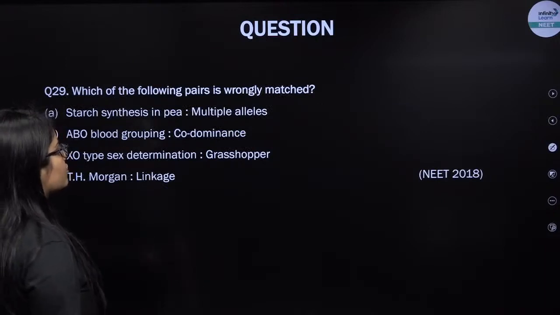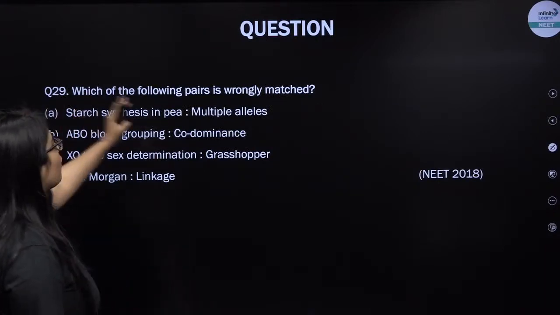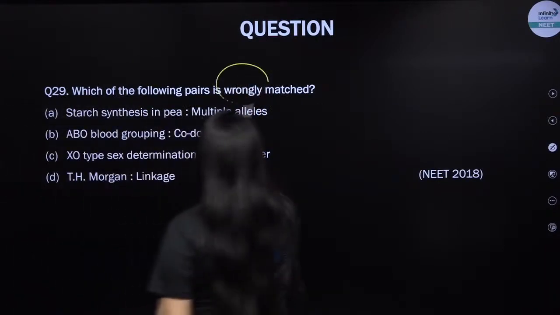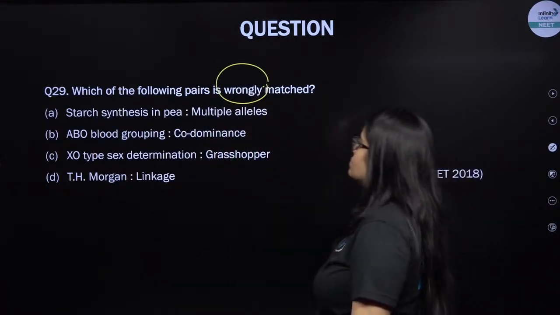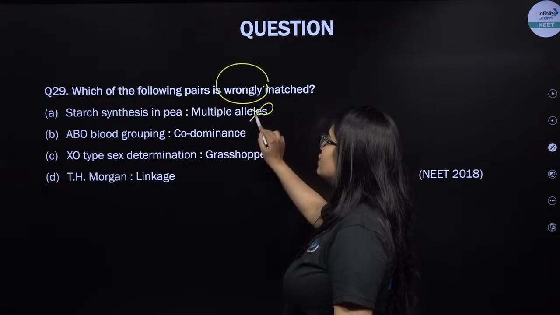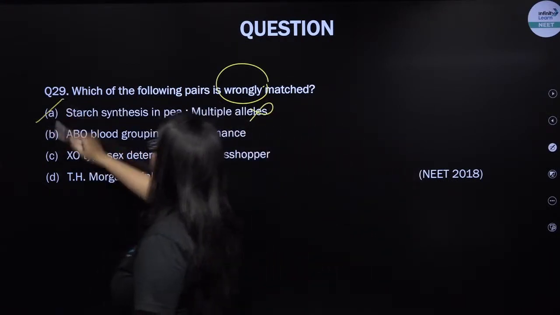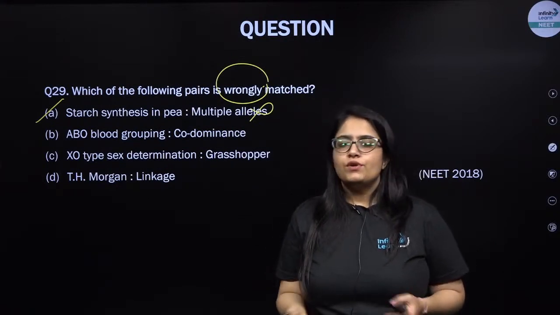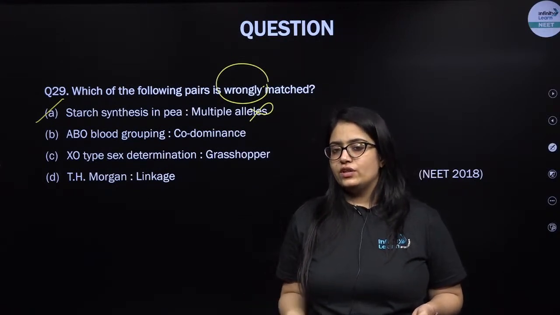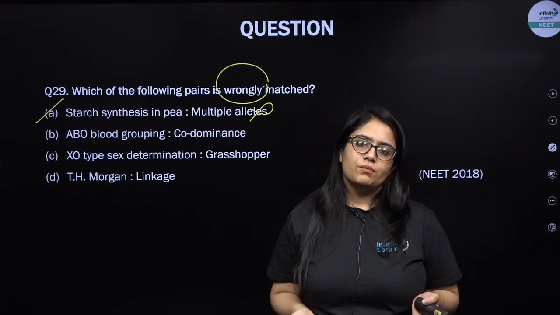Next question. This was asked in NEET 2018. Which of the following pairs is wrongly matched? Starch synthesis in pea is an example of multiple allele. No, this is in fact wrong. Starch synthesis in pea can be an example of pleiotropy, that gene that is doing it, or it can also be a case of incomplete dominance.